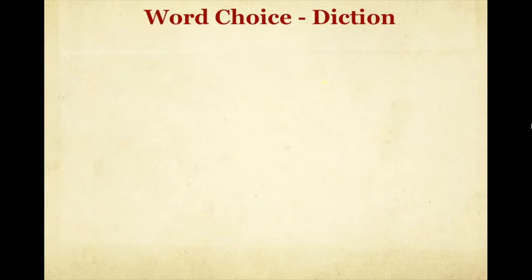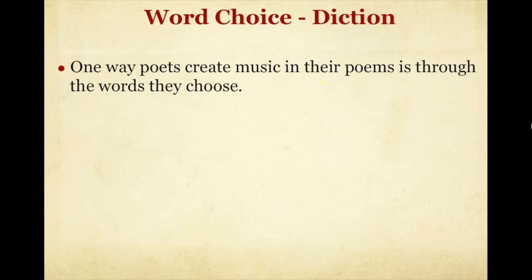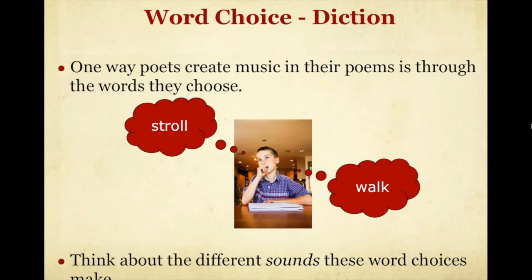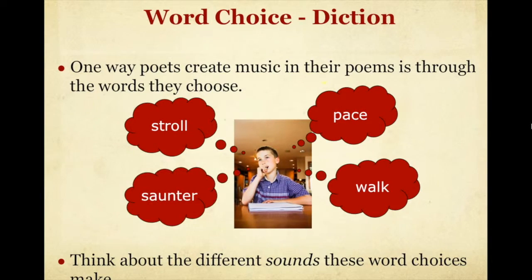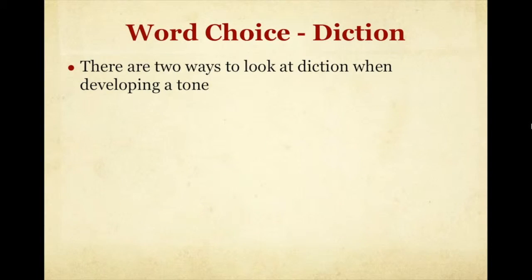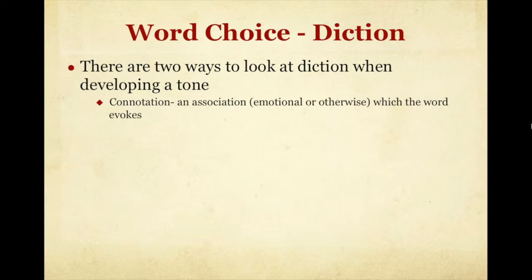Word choice or diction is the way that a poet creates music for their poem. This young poet is thinking about 4 different ways to say the word walk. He's thinking stroll, walk, pace, or saunter. Each has a slightly different meaning and a different sound or rhythm to make up the word. There are 2 different ways to look at diction when developing a tone. You have the connotation, which is the emotional feeling from the word, and the denotation, which is the literal meaning of the word.